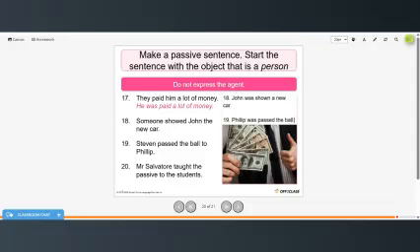And since we're not going to use the agent, we won't add by Stephen. Mr. Salvatore taught the passive to his students. So the students were taught the passive. And we do not include the agent by Mr. Salvatore.